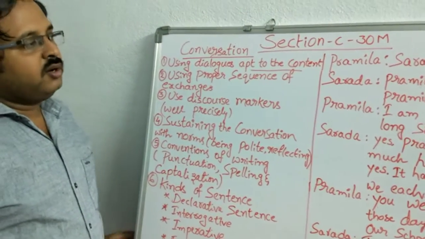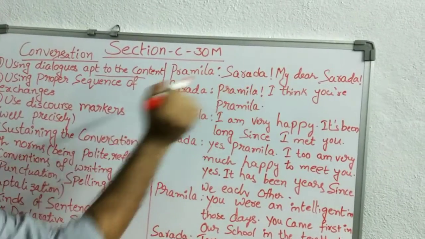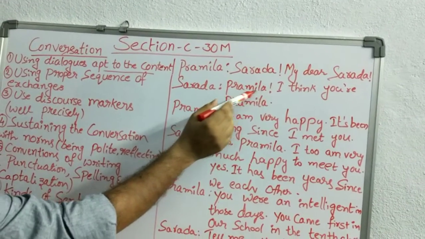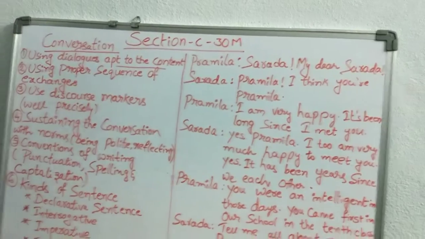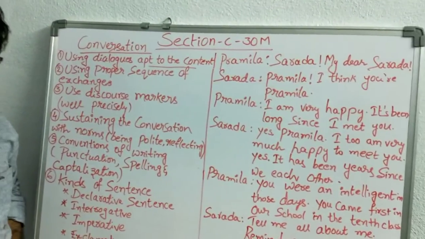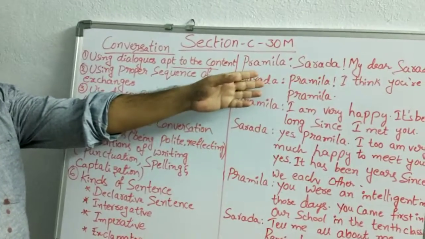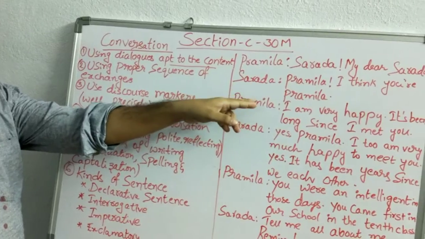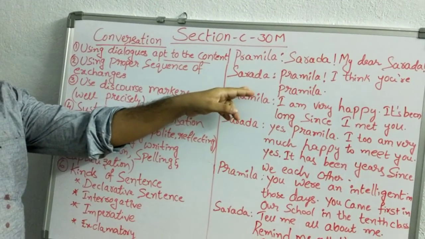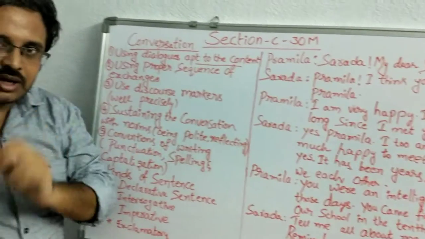For example, have a look at the conversation. Pramila, Sarada, my dear Sarada, Sarada, Pramila, I think you are Pramila. So, dear students, have you remembered this lesson? What is the lesson name? What is my name? Here the question: write a possible conversation between Pramila and Sarada when they met on the road. Generally, how will you write?